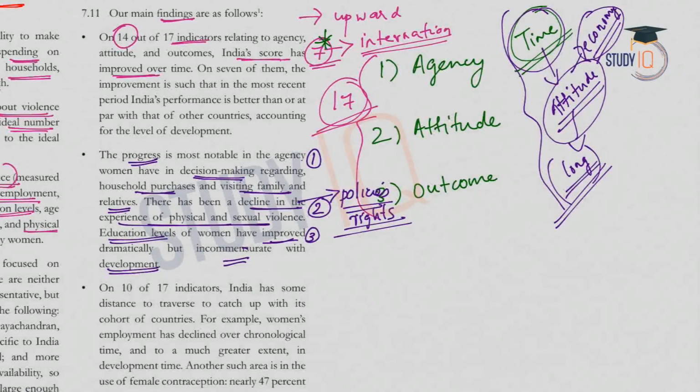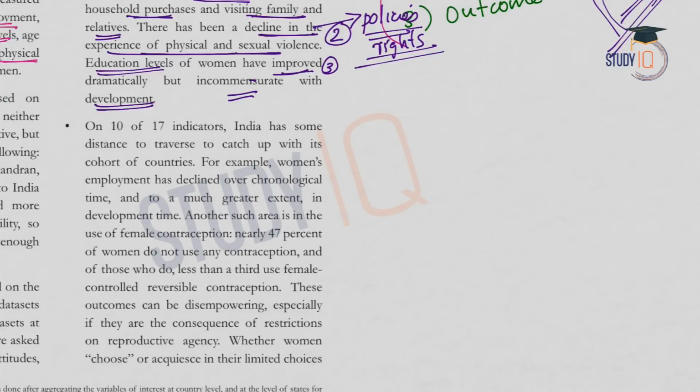but still there is an improvement in the education level. Some indicators that need development or better performance, one is women's employment. Women's employment has declined over chronological time. So this indicator needs improvement. And secondly, use of female contraception. This also needs improvement. So coming to the female contraception, nearly 47% of women do not use any contraception. So here also some improvement is required.